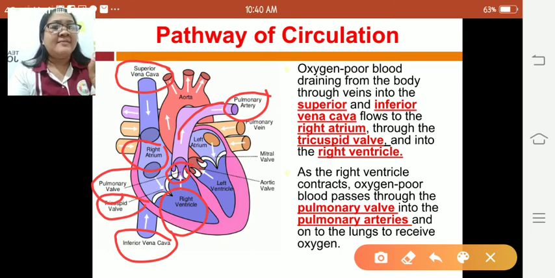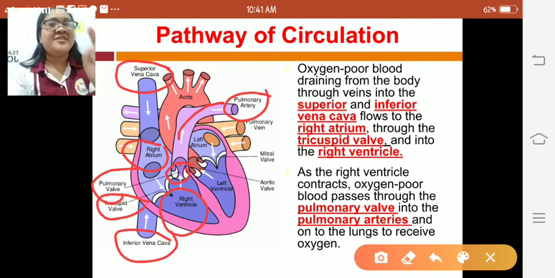Again, ang blood nga naghalin sa right ventricle, maagi siya sa pulmonary valve, then it will go to the pulmonary artery, and ang pulmonary artery siya ang mag-carry sang blood paadto sa aton nga lungs for oxygenation.